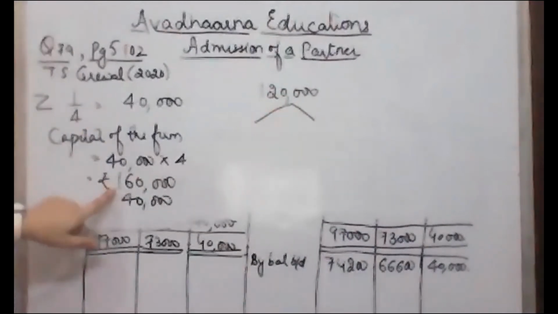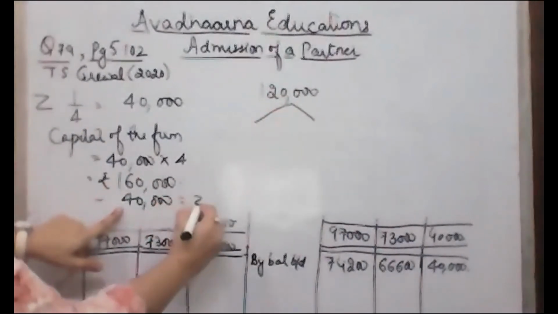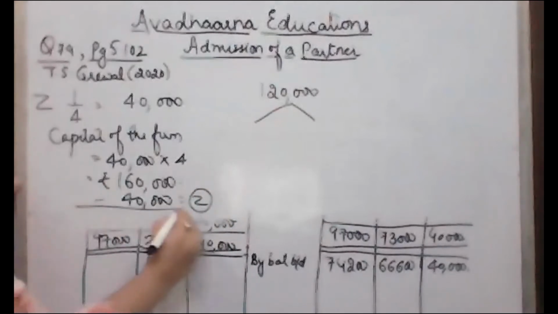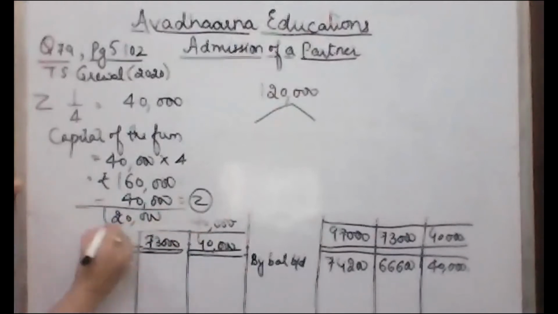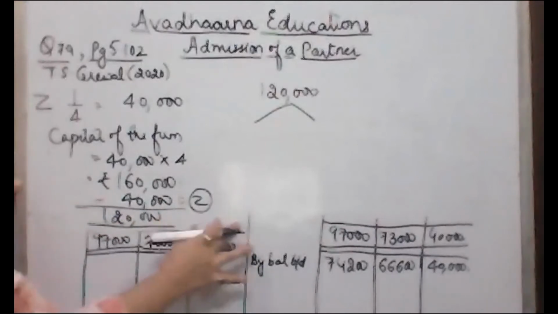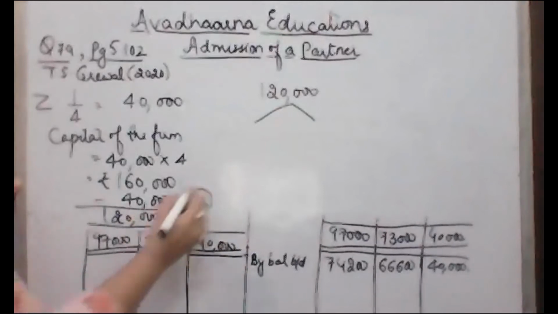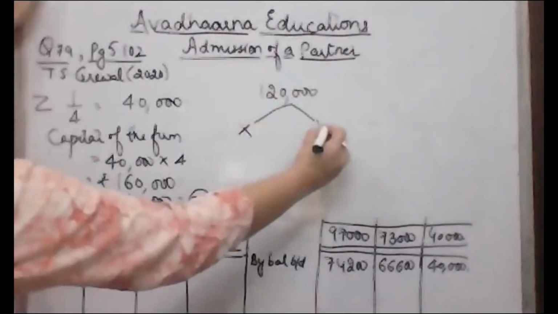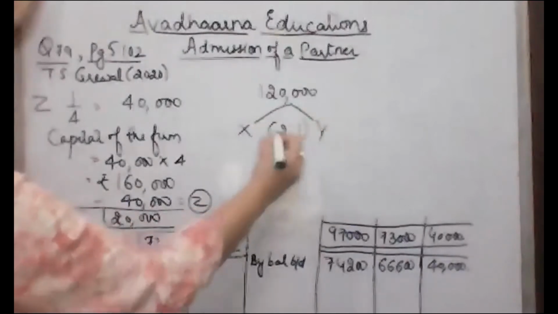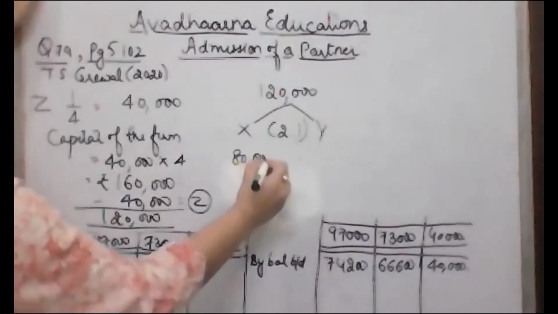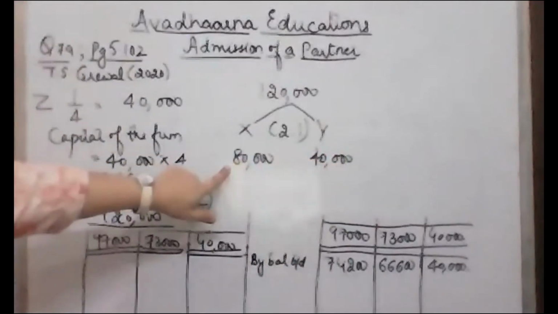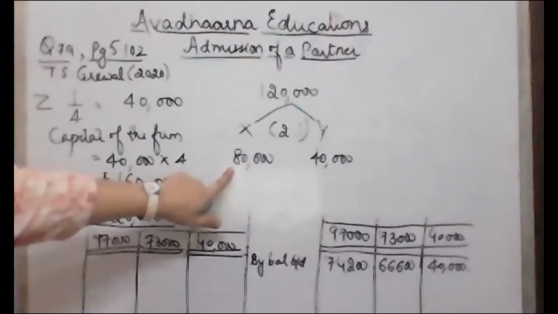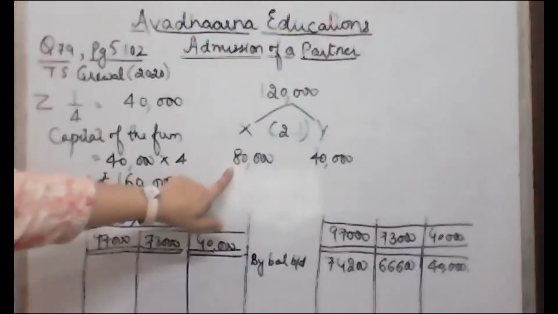I have taken out Z's capital of 40,000 from 1,60,000, so I am left with 1,20,000 capital. If I divide 1,20,000 on the basis of the profit sharing ratio, for X and Y in the ratio 2:1, X's share will be 80,000 and Y's share will be 40,000. So this should be the capital of the partners in the new, reconstituted balance sheet.